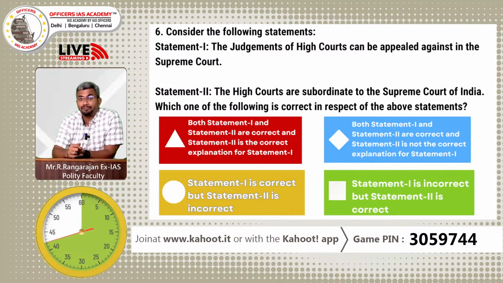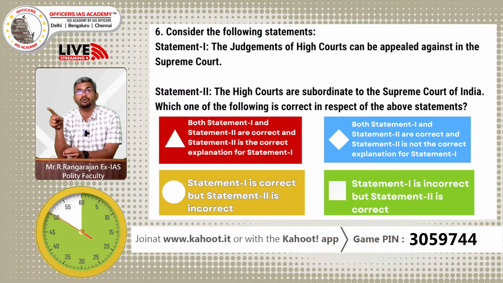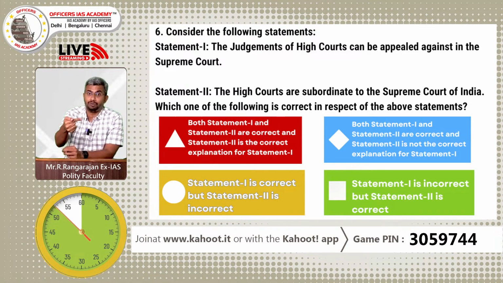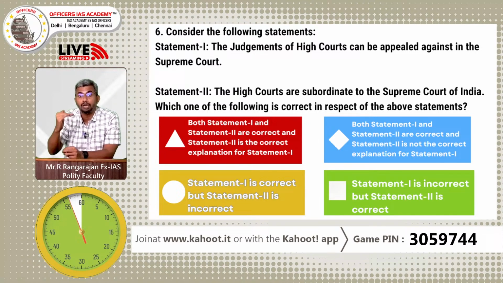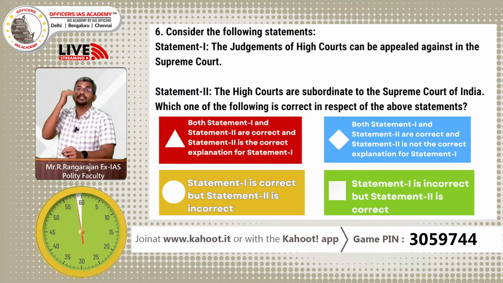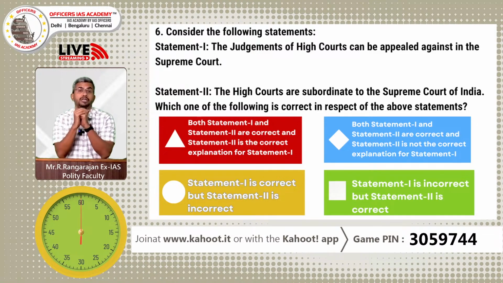First statement is correct. But guys, that is because we have an integrated judiciary and the Supreme Court is the apex court. But high courts are not subordinate to the Supreme Court. They are inferior to the Supreme Court. Supreme Court is the superior court, but both are constitutional courts. This is an observation that was made by the Supreme Court while passing a judgment recently, about 6 months ago.